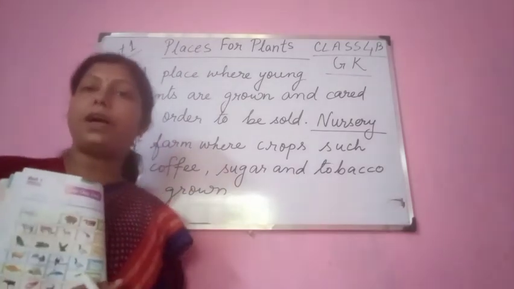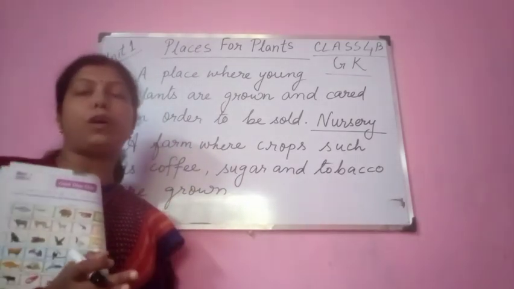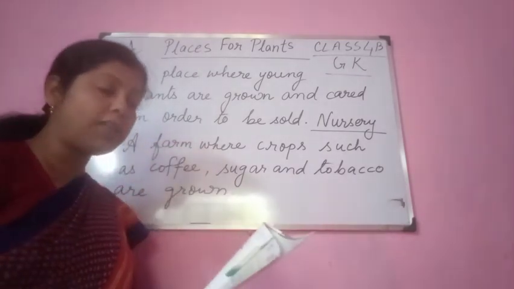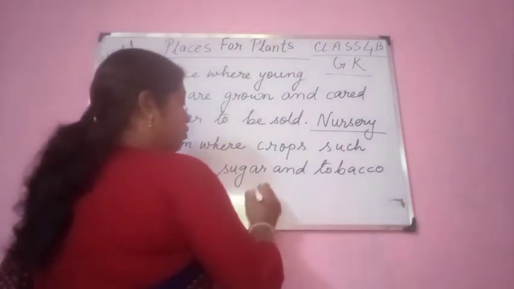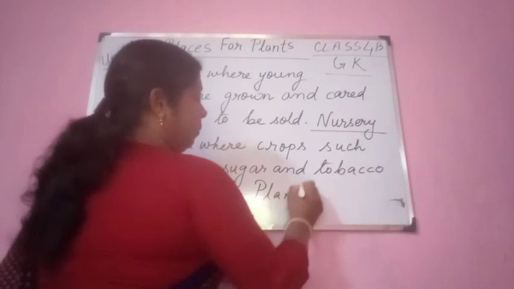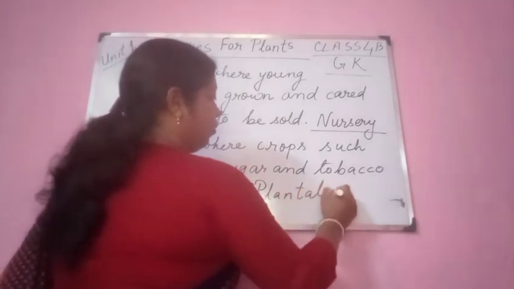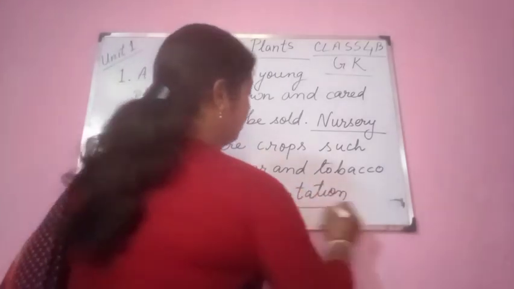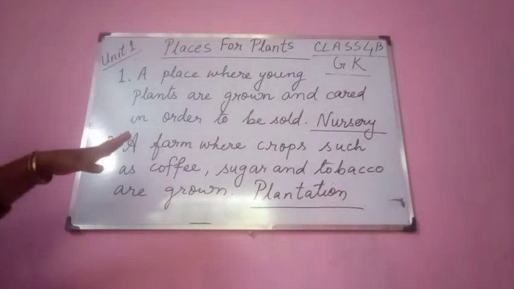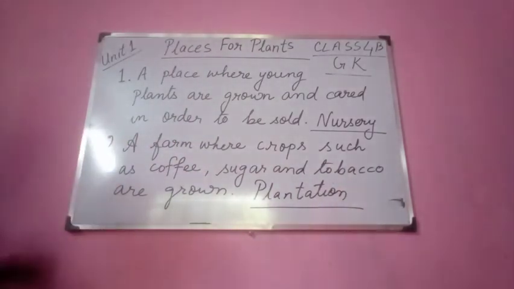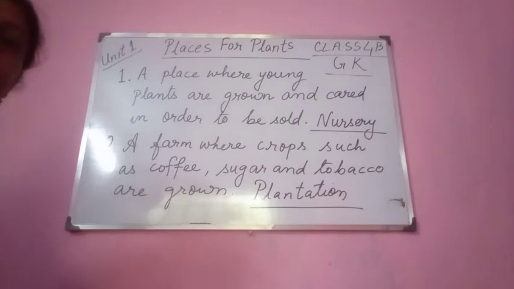So in this farm coffee, sugar and tobacco are grown. So what is that place called? That is known as plantation. You see, a place where young plants are grown and cared for in order to be sold, that is nursery. A farm where crops such as coffee, sugar and tobacco are grown, that is plantation.